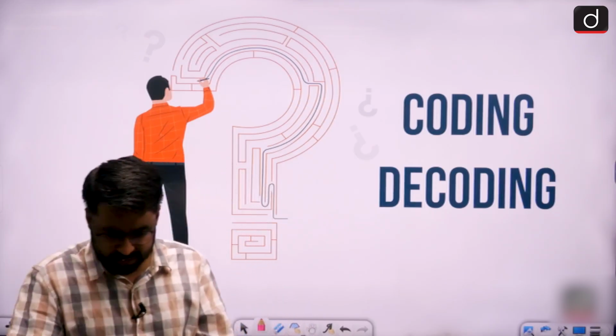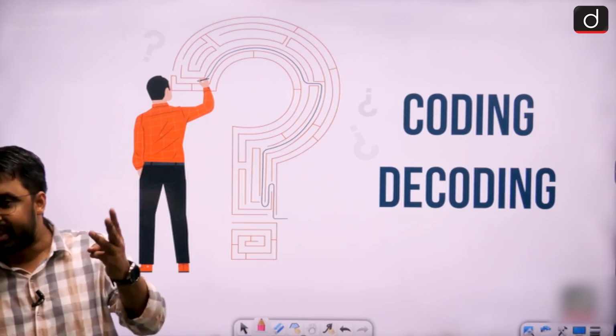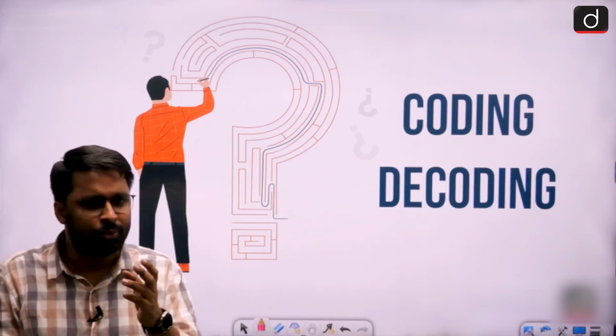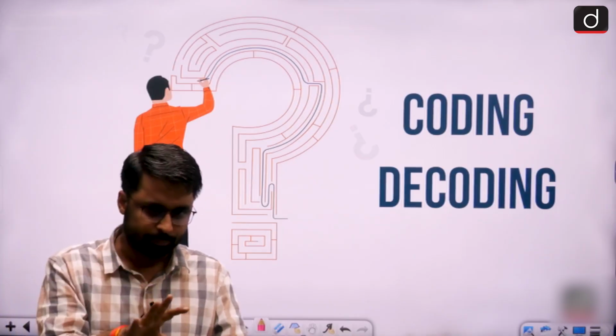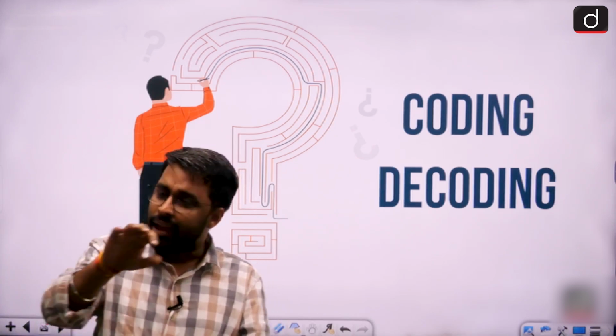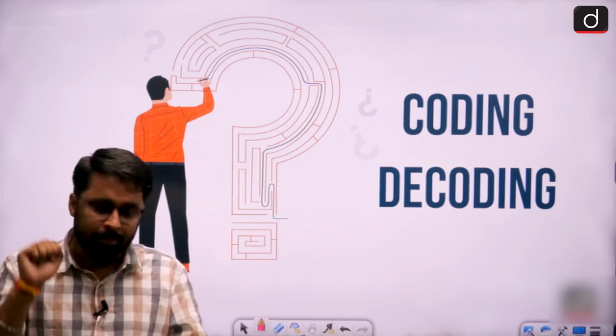For example, let's take a hypothetical case where I say, let's say type 1 question contains 4 logics, type 2 question contains 3 logics, type 3 question contains 2 logics, and type 4 contains 5 to 6 logics, let's say, right? So I have bifurcated my logics to the types of question. Now suppose in my exam somehow if I am able to find that my given question is of type 1, type 2, type 3, type 4, then I am going to apply logics of only that particular type.